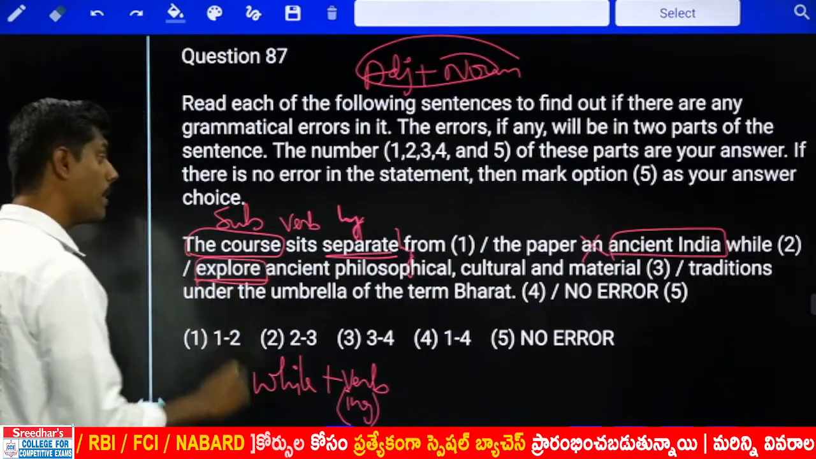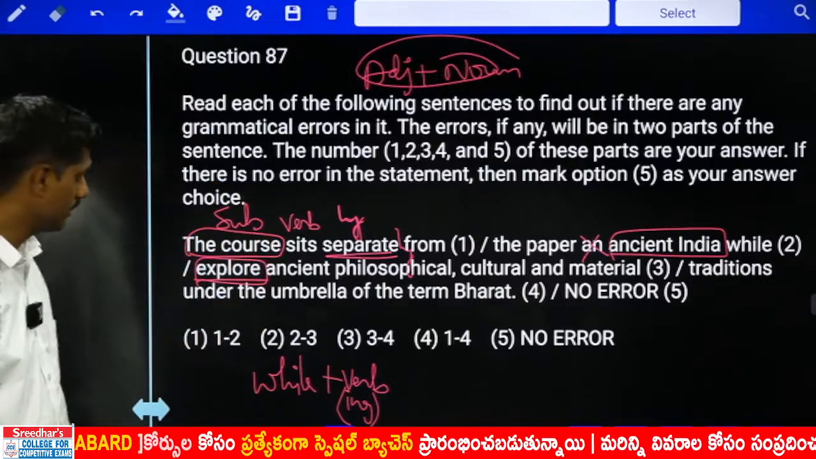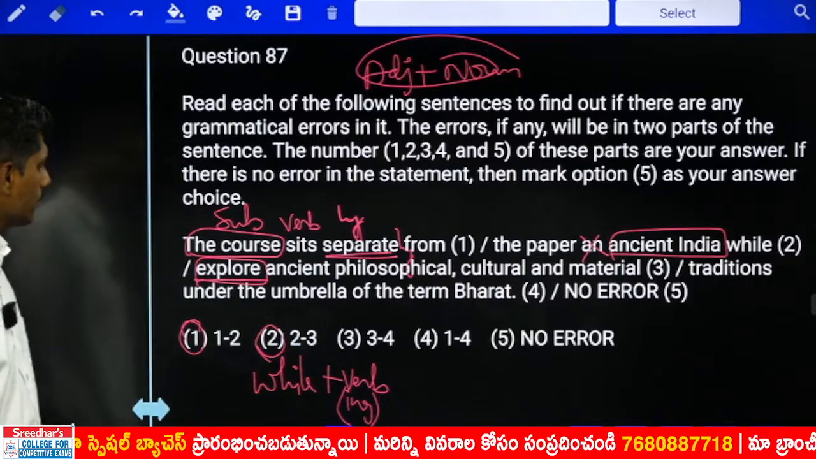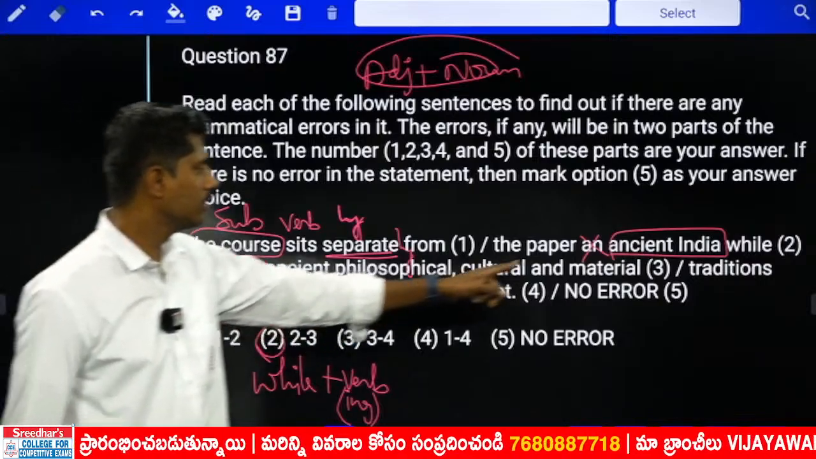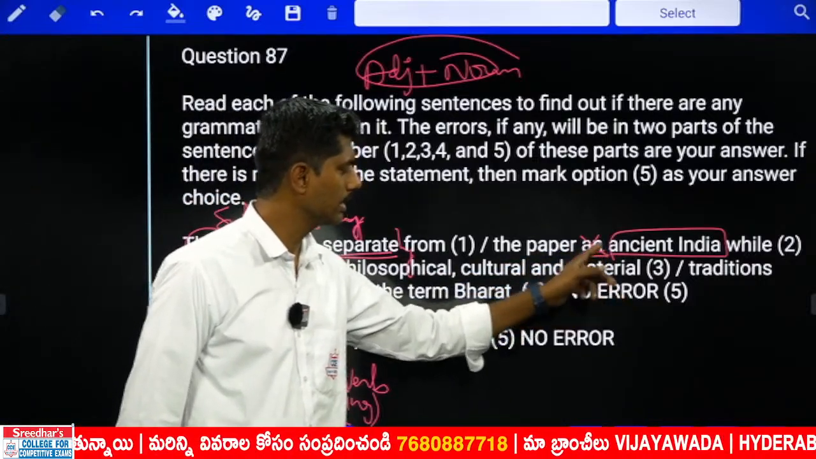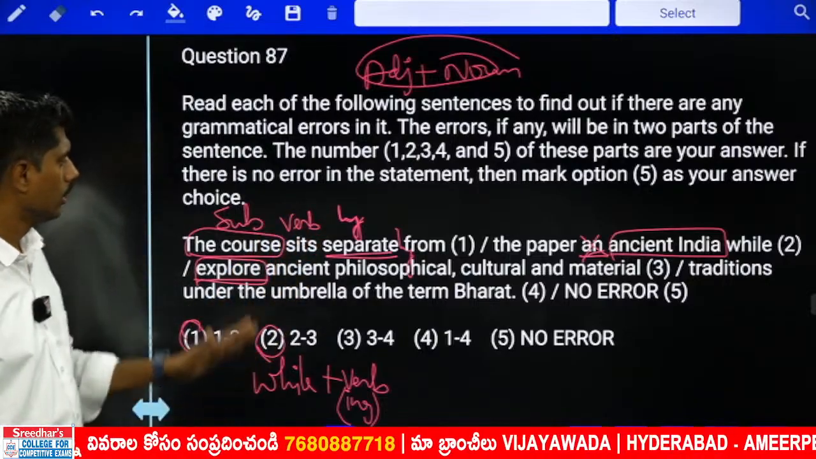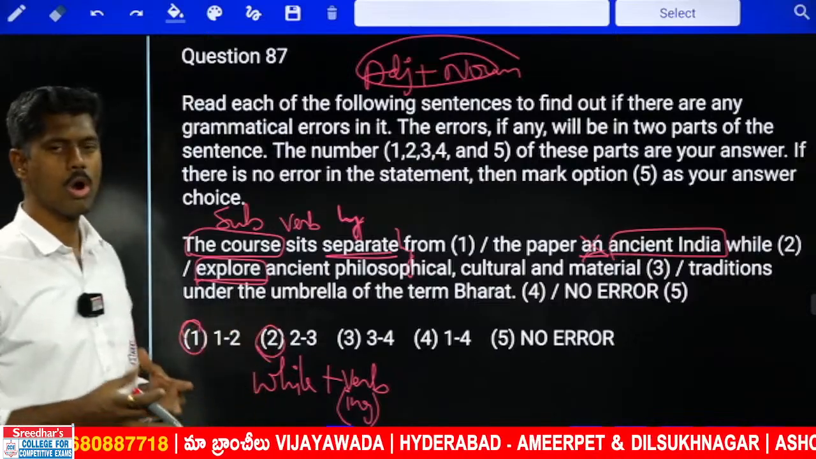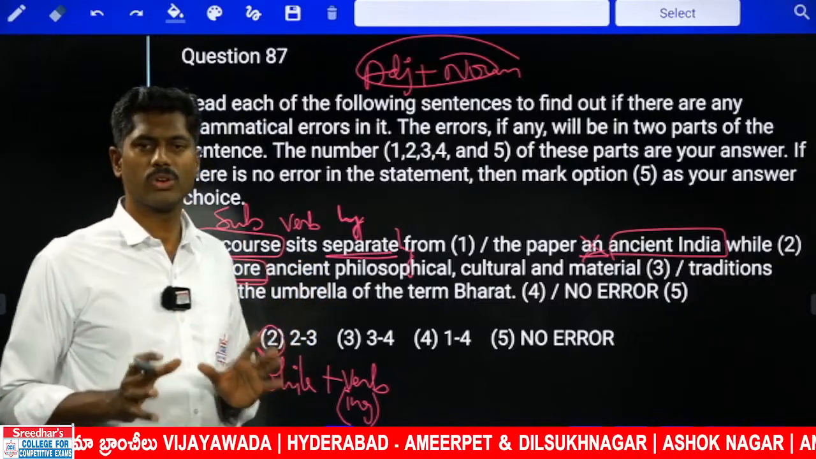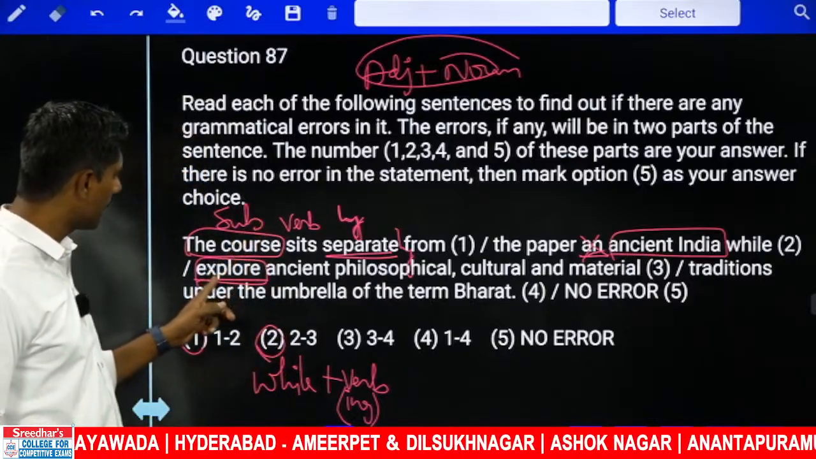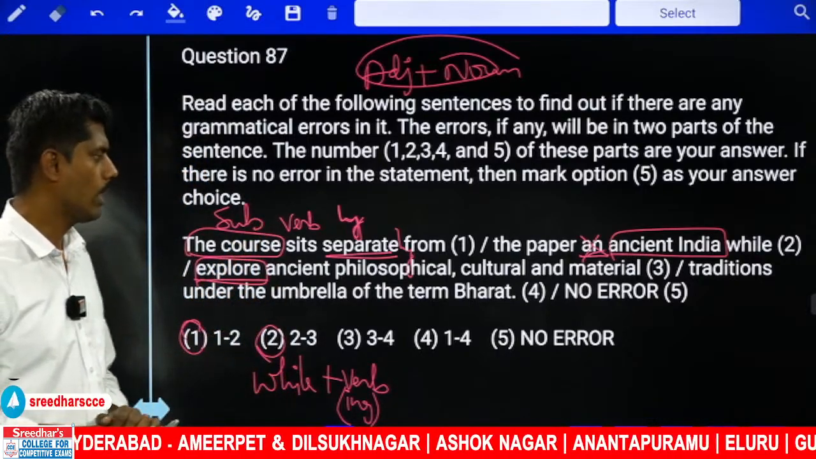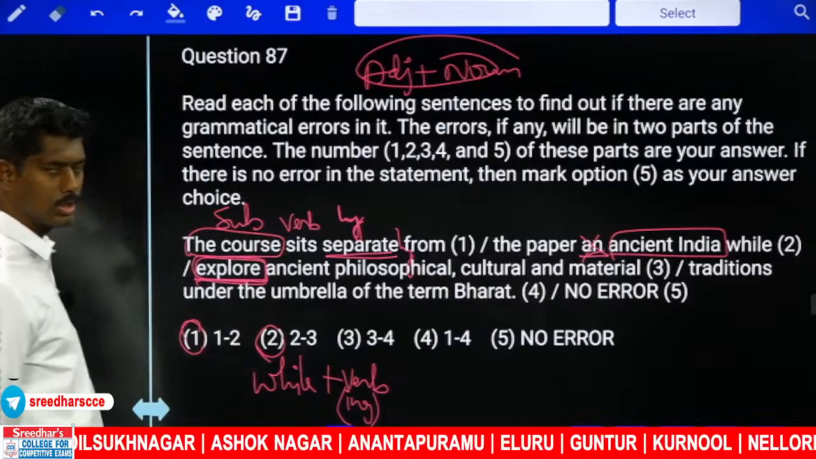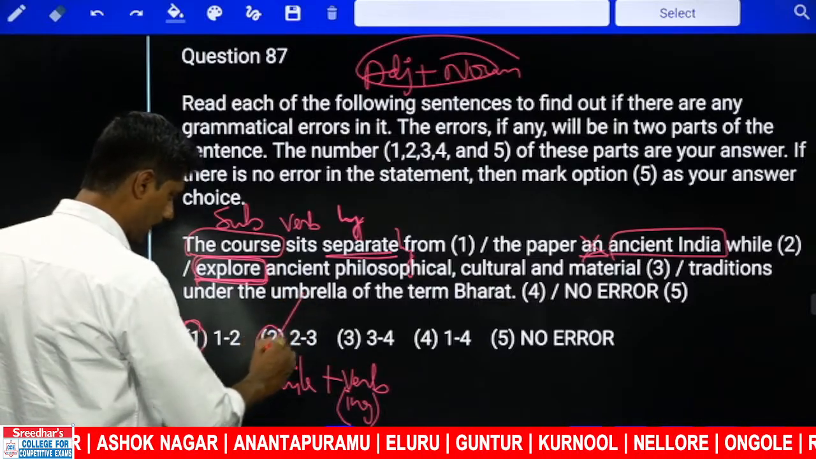So error is present in 3 parts: 1, 2, 3. What shall we take? Should I take 1, 2 or 2, 3? So what can be omitted? Can I omit this? Can I ignore it? Can I overlook? Removing, keeping an is okay. Do we have 1, 3? The 1, 3 option is not there. So what should I overlook? What should I neglect? The course is separate from, maybe I can neglect. Can I neglect while exploring? No, I cannot ignore or neglect exploring. Therefore, the third one is compulsory. So let us go with the second one.